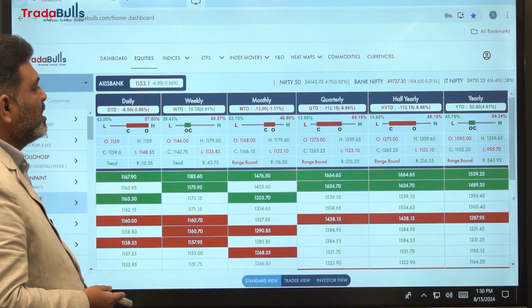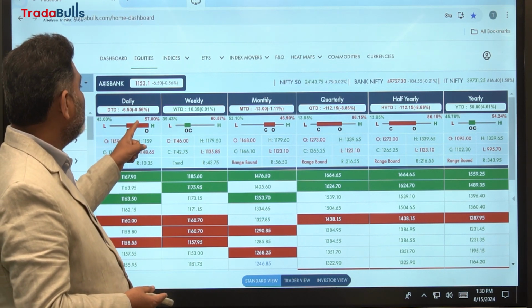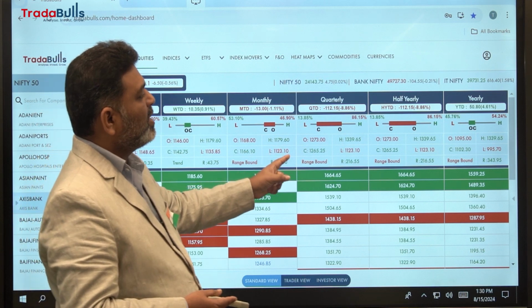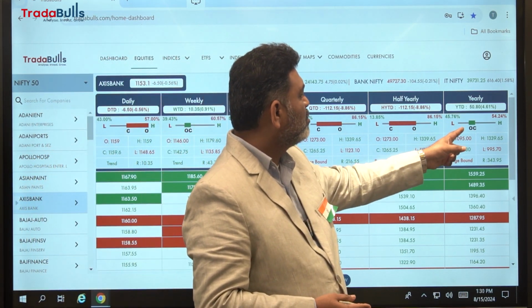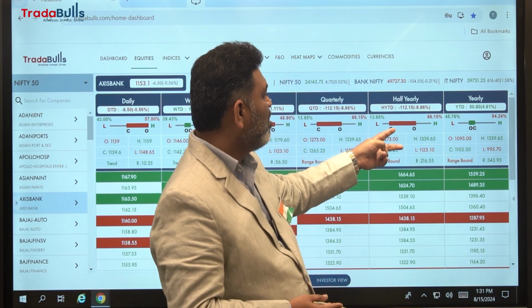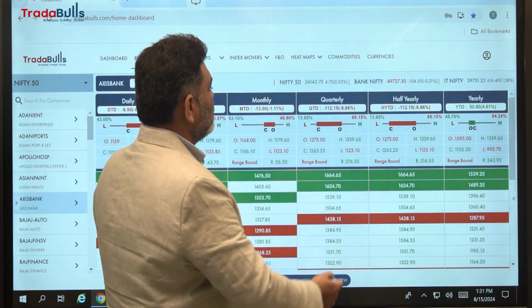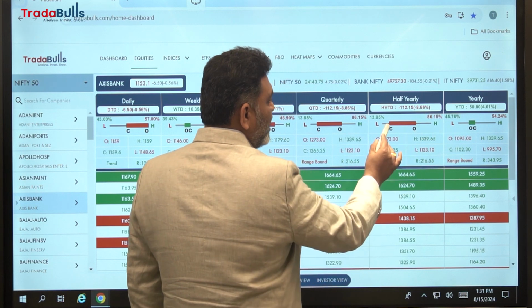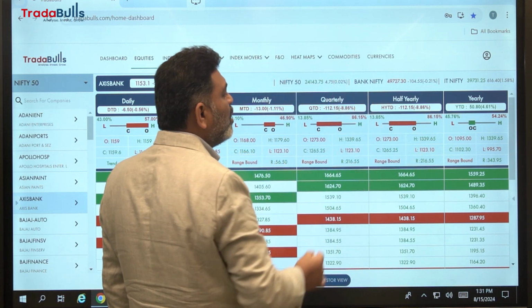Here we have clear cut information, and there is a picture representation for the open, high, low and close. This is the yearly candle representation, this is the half yearly candle representation. On the left side, it is showing low, this is high, this is open, and this is close.